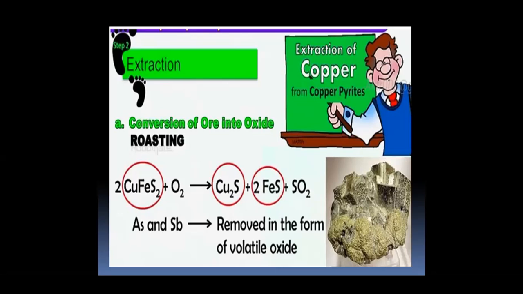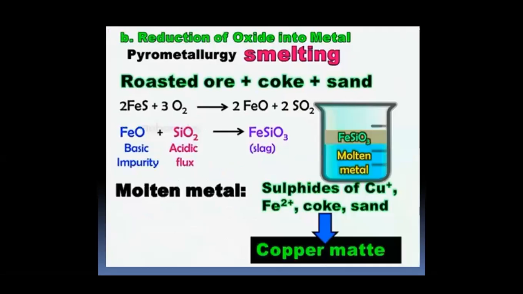Copper pyrites on roasting gives copper sulfide and ferrous sulfide, and impurities such as arsenic and antimony are removed in the form of volatile oxides. The mixture of iron oxide and ferrous sulfide is known as copper matte.